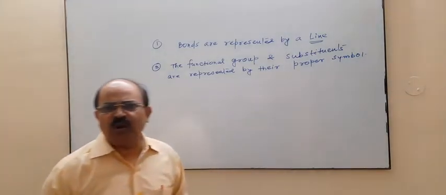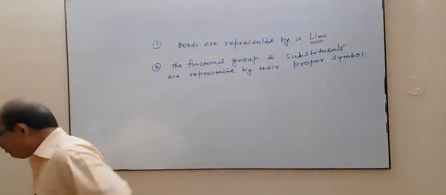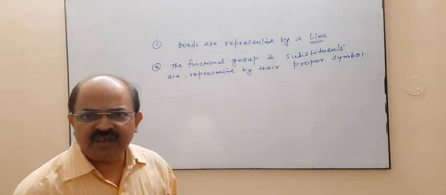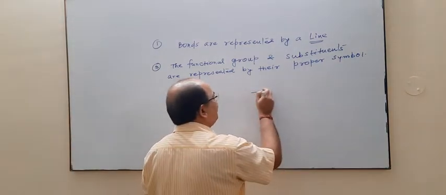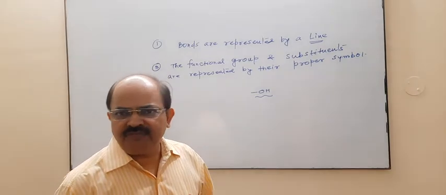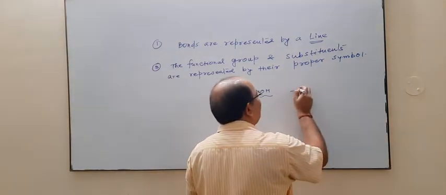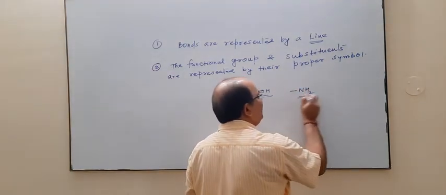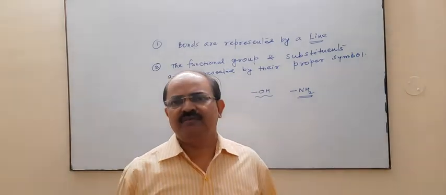Now the question is, what is the meaning of this proper symbol? It means if there is an alcoholic functional group, we have to write OH. If there is an amino functional group, we have to write NH2.